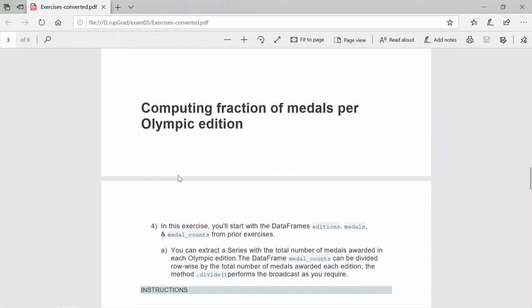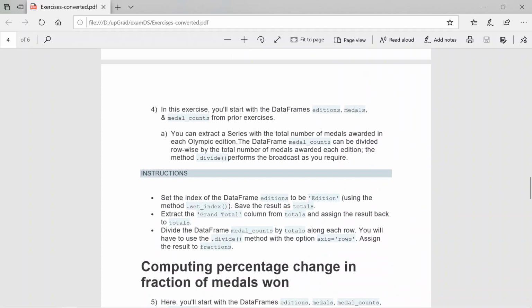Finally, the other one is to compute fractions of medals per Olympic edition. In this exercise, you will start with the data frames called editions, medals, and medal counts. These three you already did previously. You can extract a series with the total number of medals awarded in each Olympic edition. The data frame medals count can be divided row-wise by the total number of medals awarded each edition. The method divide performs the broadcast as you require.